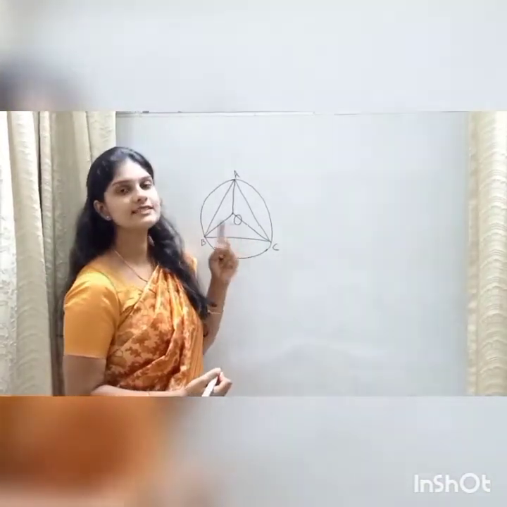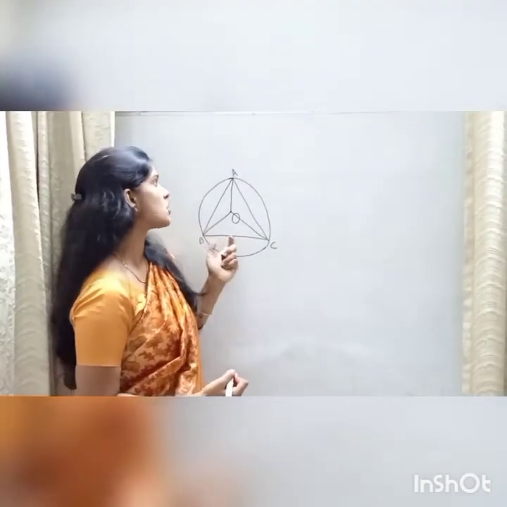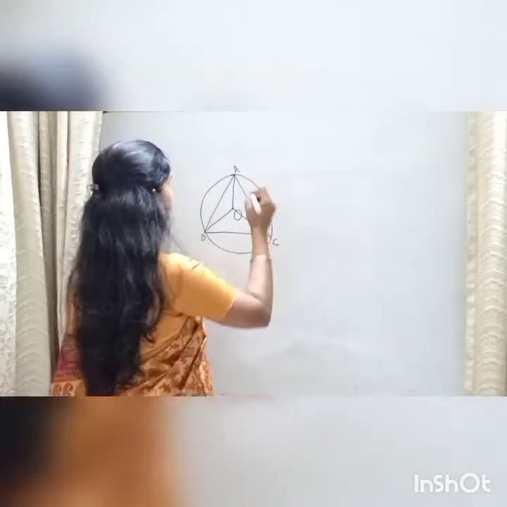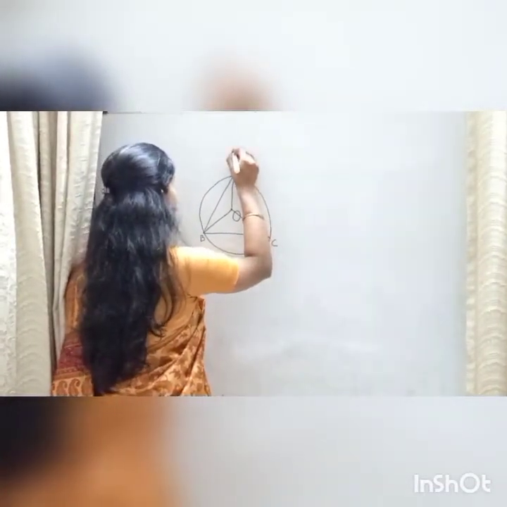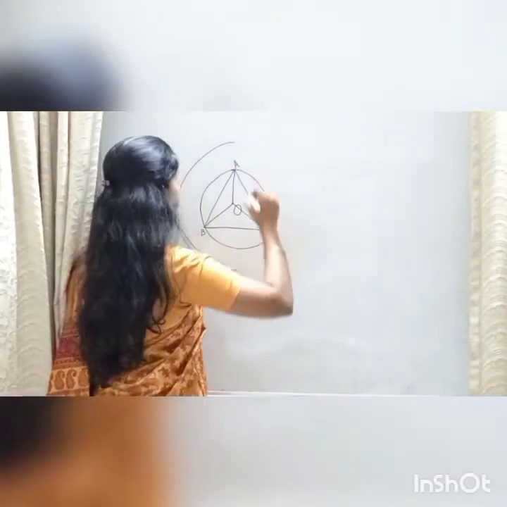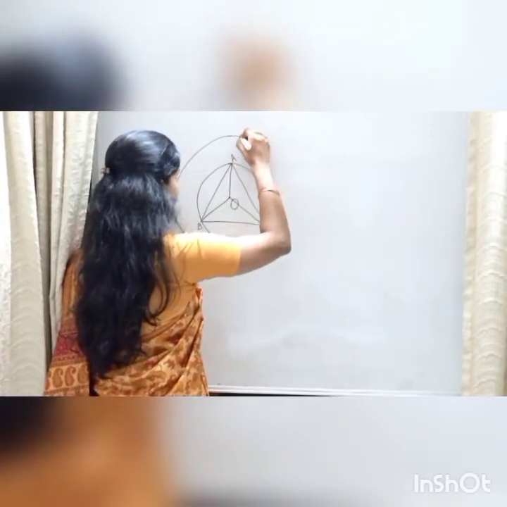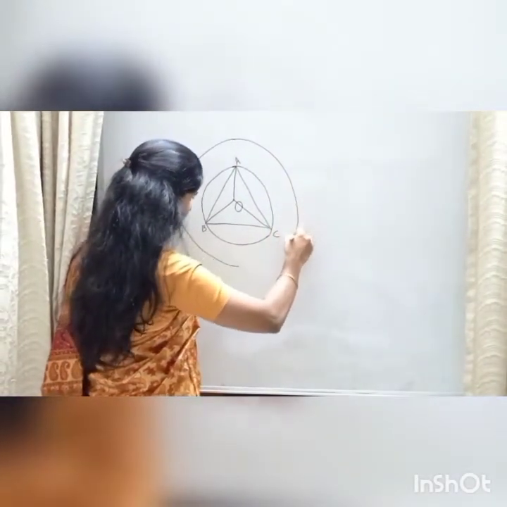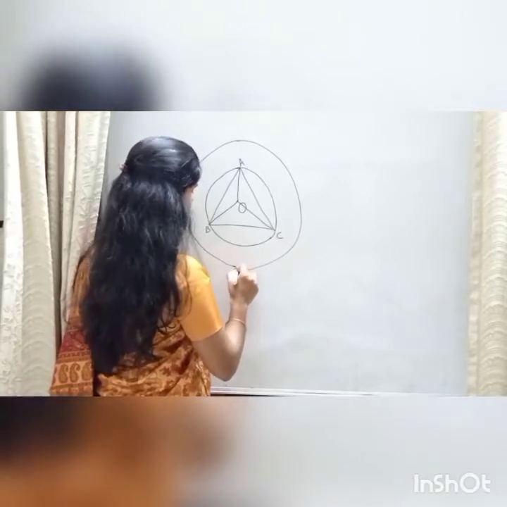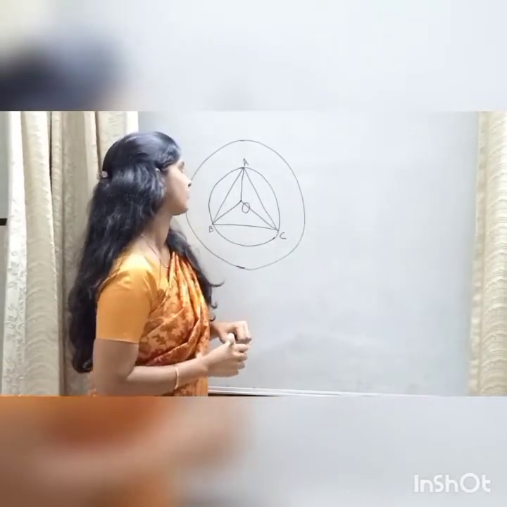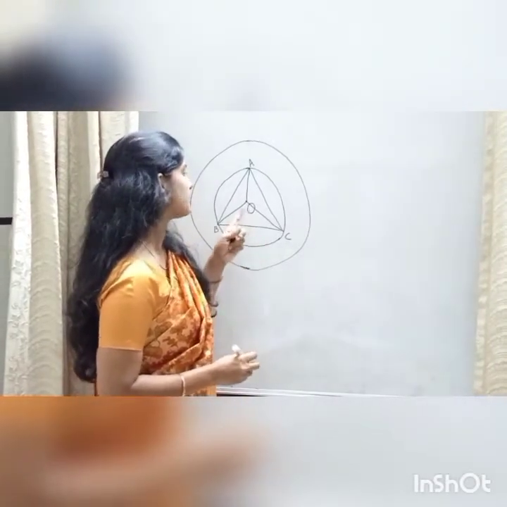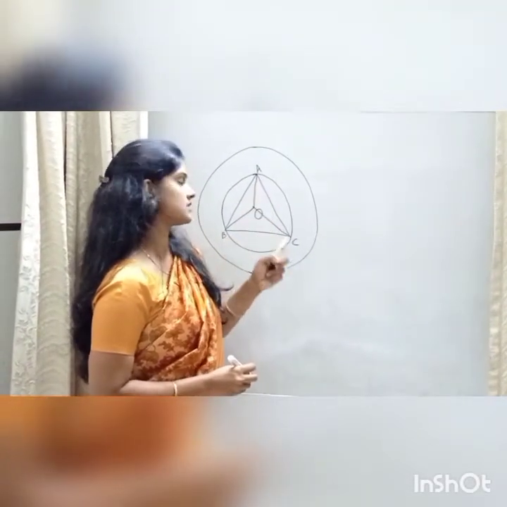Now, taking this point O as a center, draw a bigger circle around this circle. Now, we shall extend the lines that join the point O with the vertices.